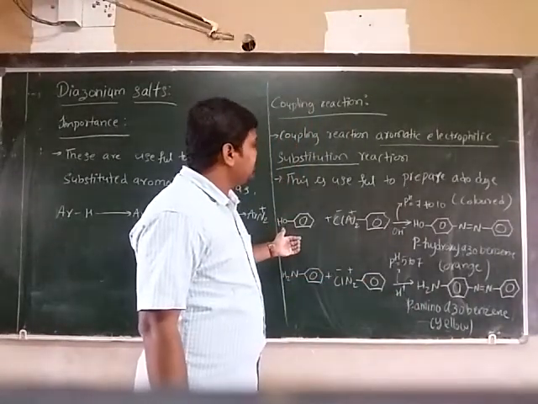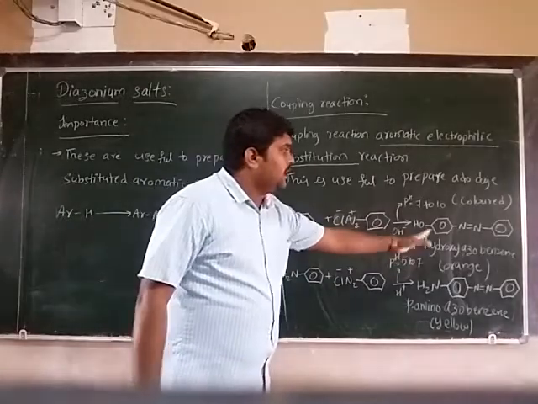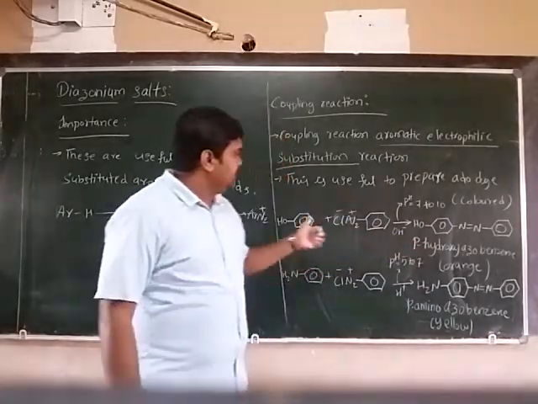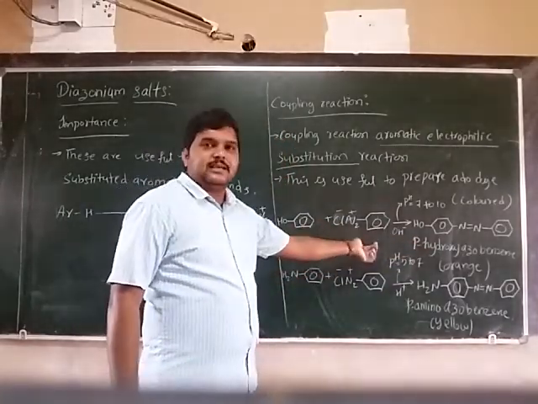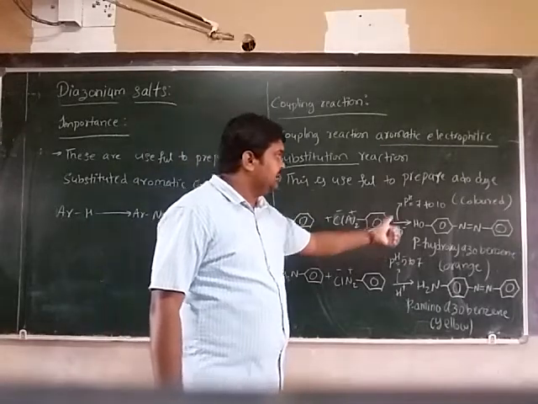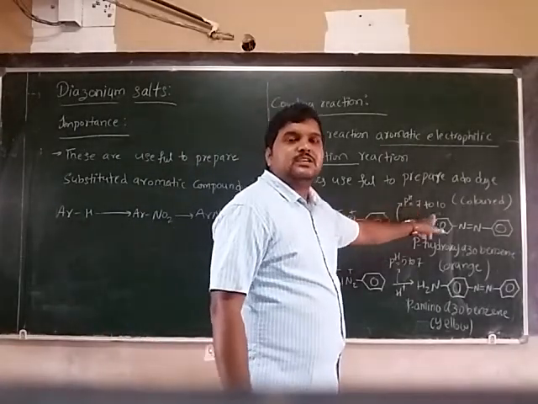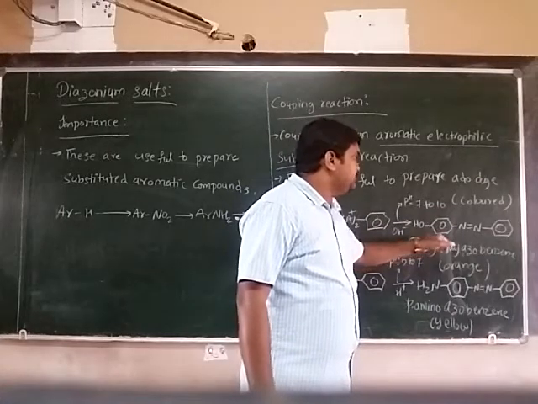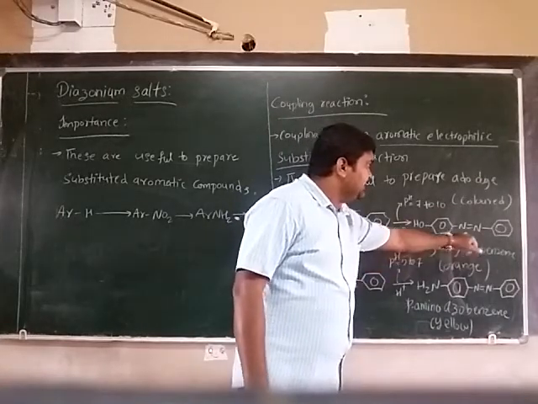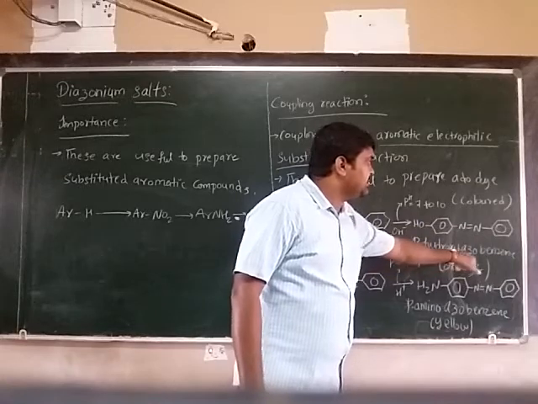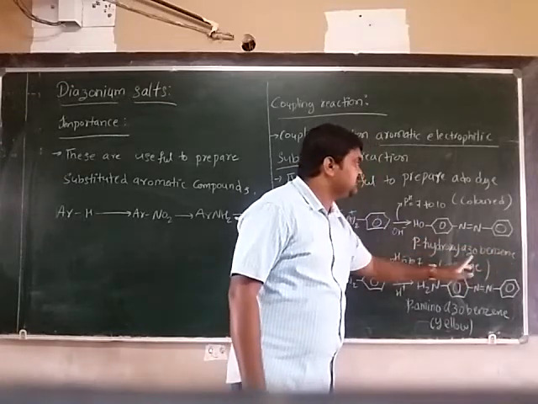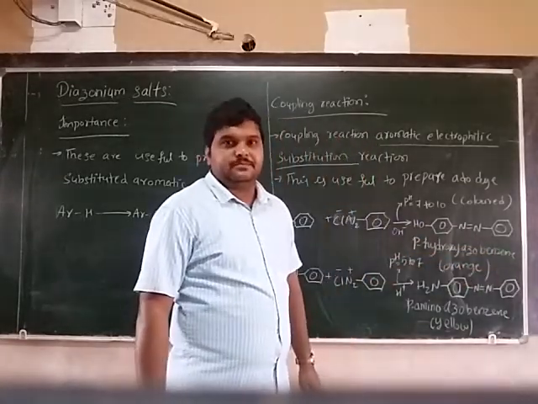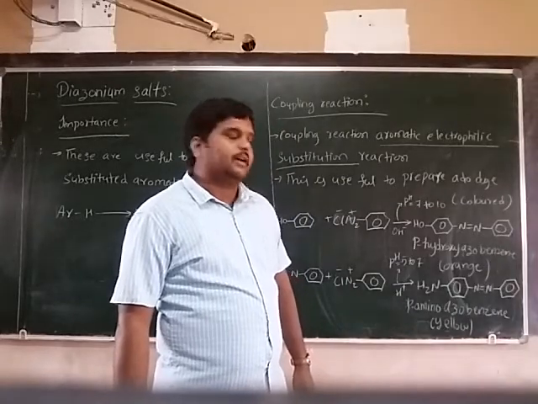So first, preparation of para-hydroxy azobenzene. When phenol reacts with benzene diazonium chloride, at pH 7 to 10, basic conditions, at the para position we will get para-hydroxy azobenzene, which is an orange color dye.